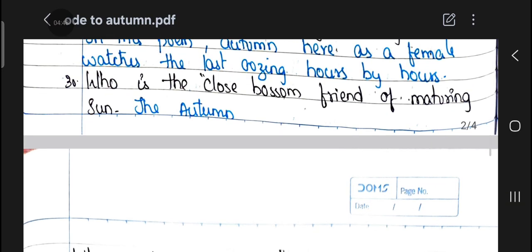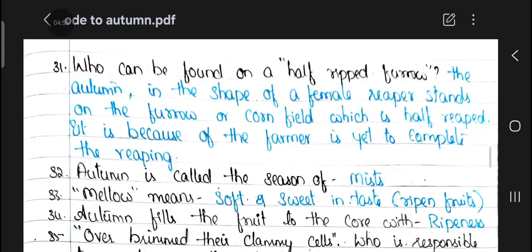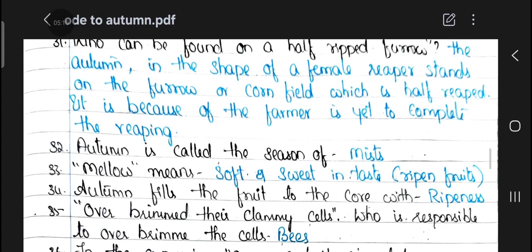30th question: who is the close bosom friend of the maturing sun? The autumn. 31st question: who can be found on a half-reaped furrow? The autumn, in the shape of a female reaper, stands on the furrow or cornfield which is half reaped. It is because the farmer is yet to complete the reaping.